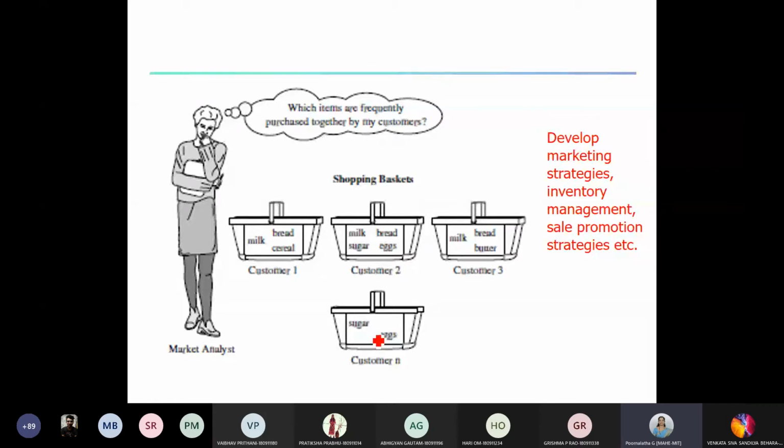Or is there any other reason? So they can analyze that and they can accordingly develop some strategies so that the sale of that item which is not frequent can also be improved.